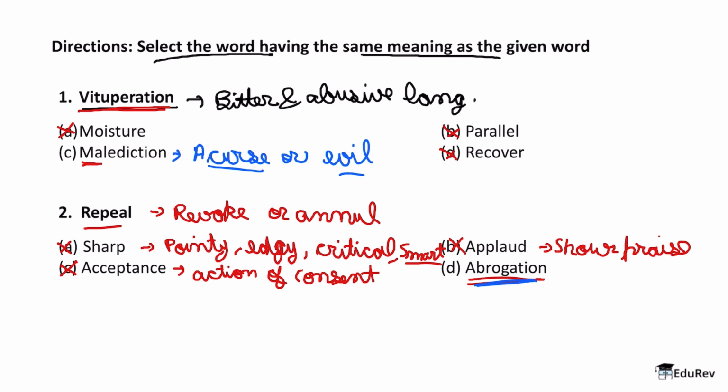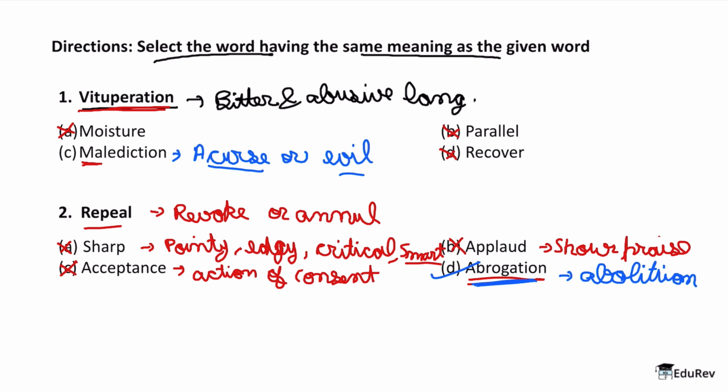Therefore the synonym of repeal is abrogation. But the question is, what does abrogation in itself mean? Abrogation means abolition, oftentimes of a law or an agreement. Therefore repeal and abrogation are actually synonyms. Therefore our answer is option D.